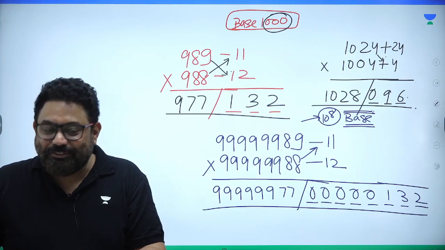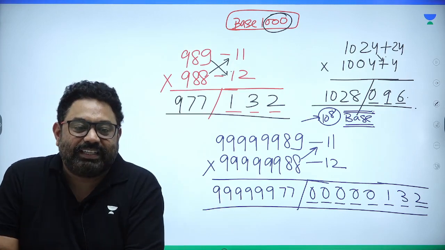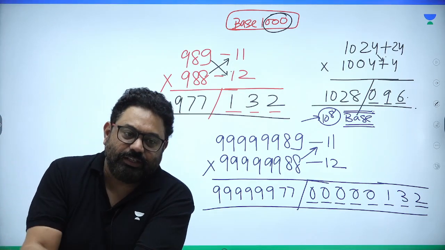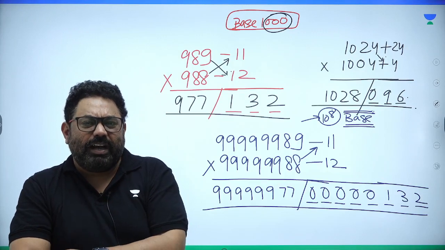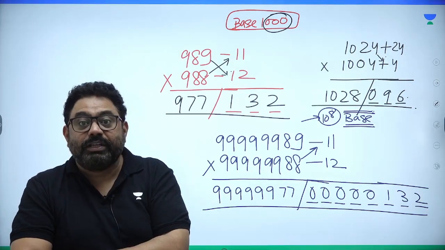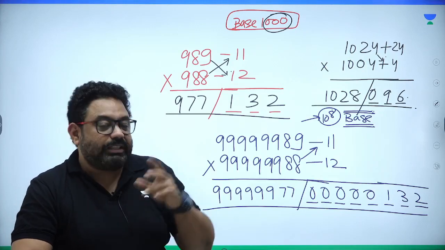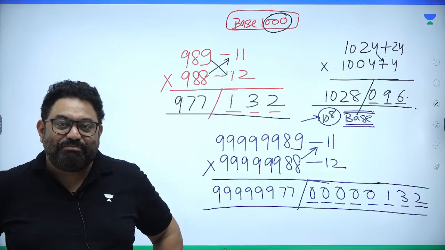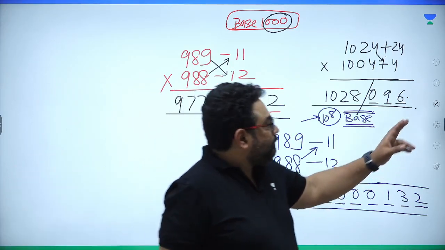And if you are not aware of it, chalo, today we know it, isn't it? But again, I am not seriously more inclined towards these kind of calculations where base 100,000 is taken. I haven't seen much use. Yes, sometimes I use it while solving papers, but that cross multiplication method of 2-digit numbers into 2-digit numbers is really, really important, right? So now, sir, if the base does not work, that is really, really important. 100 base does not work, 1000 base does not work, 10,000 base does not work. Then also you should have something in your mind, right?